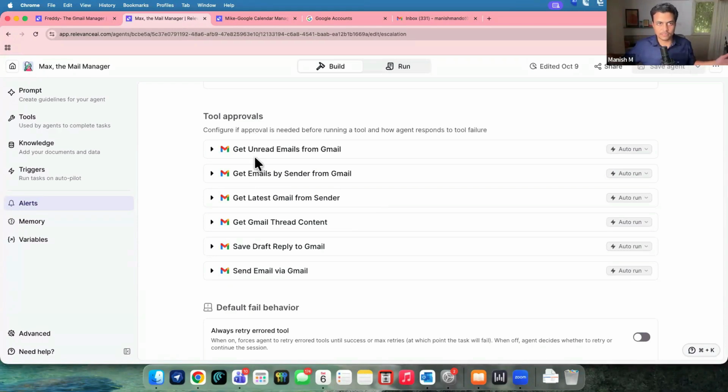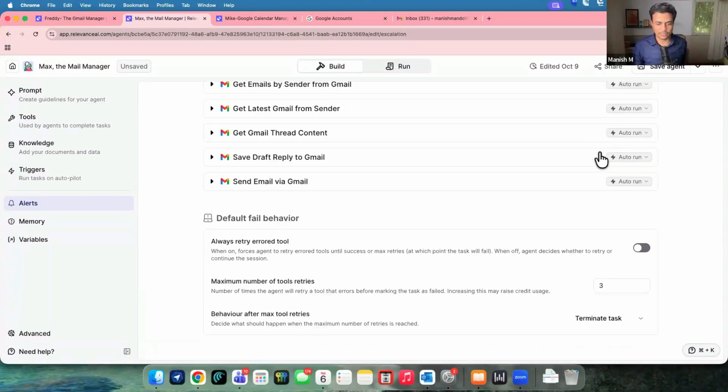Otherwise, the agent can just empty your entire account. So in those cases, we can even have tool level permissions as well. It says either auto run, let the AI agent decide, or require approval. So if I say whenever you're sending an email, require my approval, or whenever making a payment using a PayPal or Stripe tool, require my approval, this is how you can configure it. The alert can come to you, you can say okay, let it go, and then it can work out.